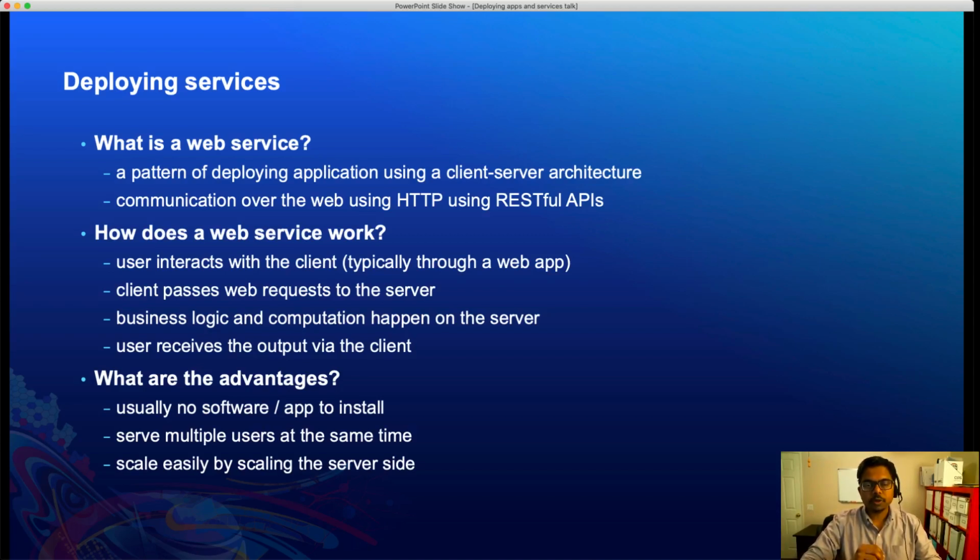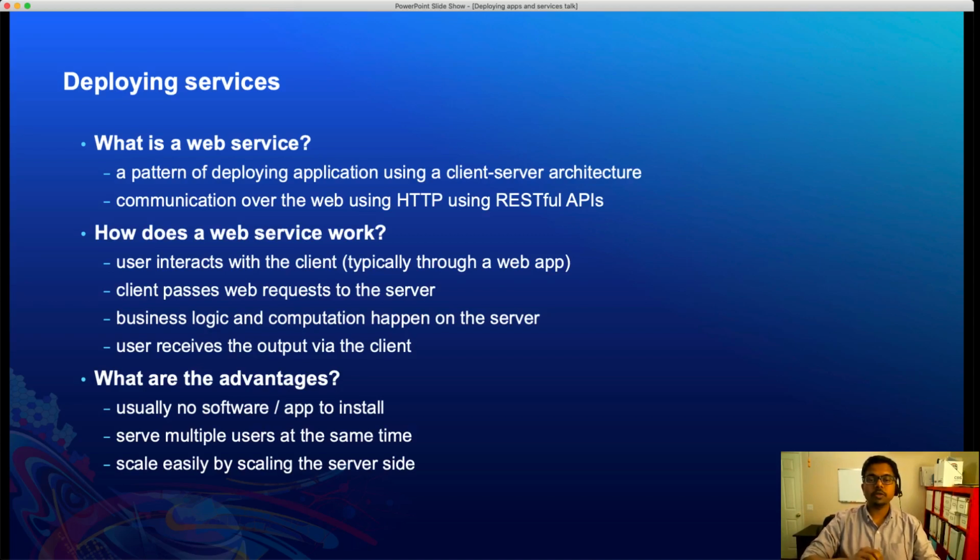What are the differences? What are the advantages of building things as services? The first and the biggest advantage is that the user does not have to install any kind of software. If you're building web applications, then all that the user needs is an internet connection and a browser. This way you can serve multiple users, no matter what their hardware, software, or operating system is, and you can serve all of them at the same time.